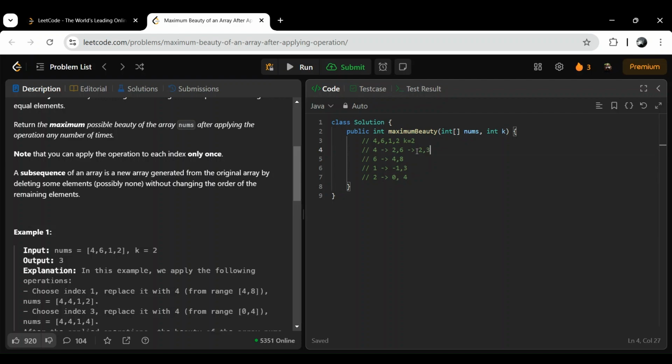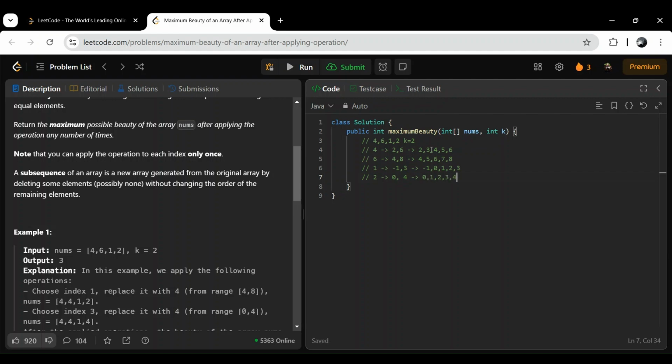So if you see these, here we have 2 3 4 5 6. Here it is 4 5 6 7 8. Here it is minus 1 0 1 2 3. And here we have 0 1 2 3 4.